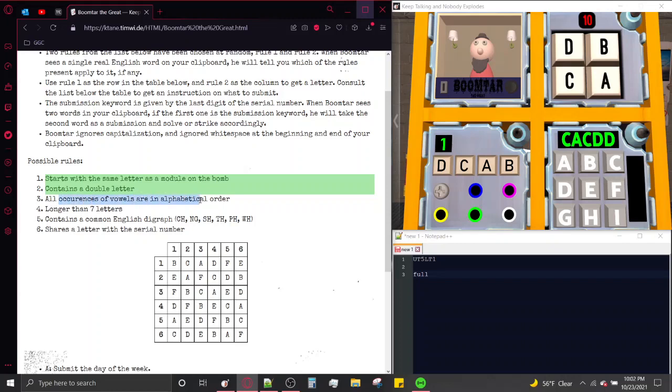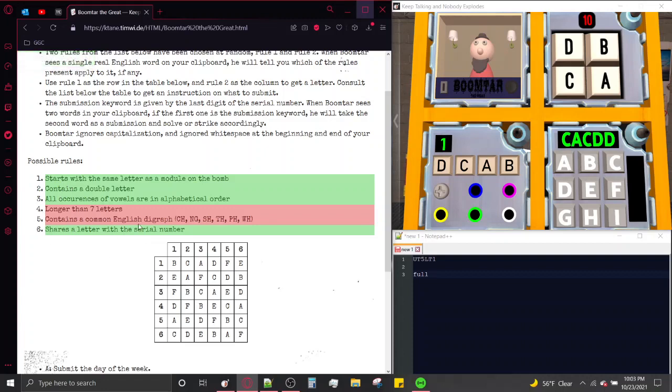All occurrences of vowels are in alphabetical order. There's only one vowel, so of course it's going to be in alphabetical order. It is not longer than 7 letters. It does not contain any of these strings of letters. It's just asking if it has CH consecutive, NG consecutive, SH consecutive, and so on. And shares a letter with the serial number. Yes, it does. It shares 2, in fact.